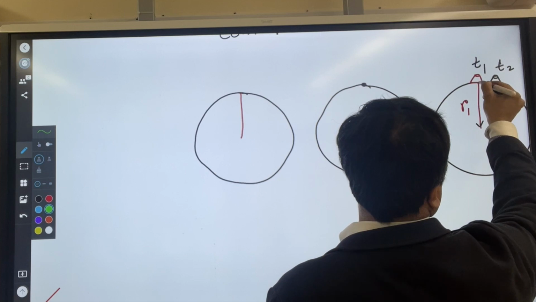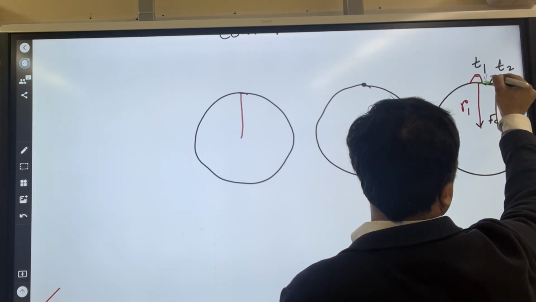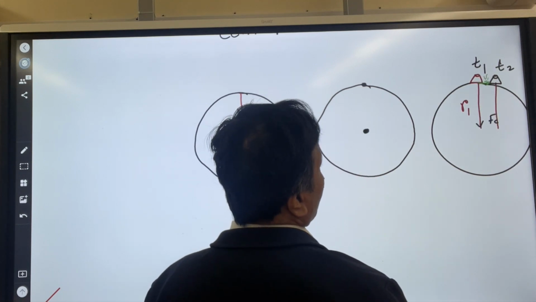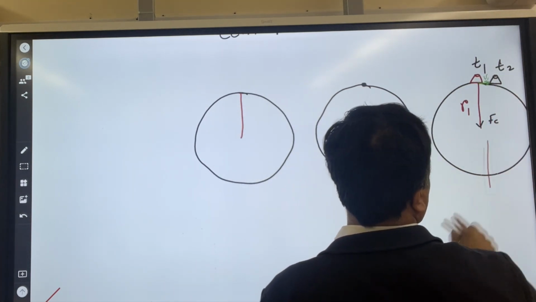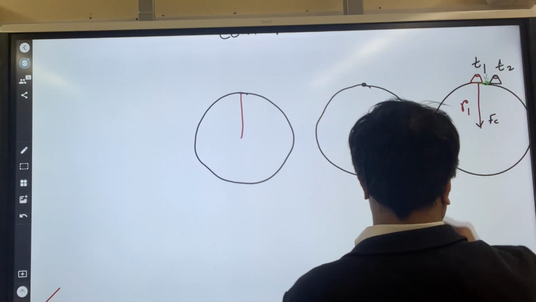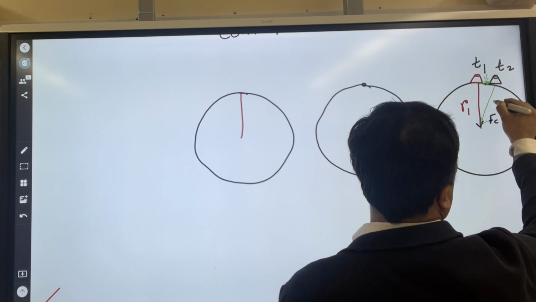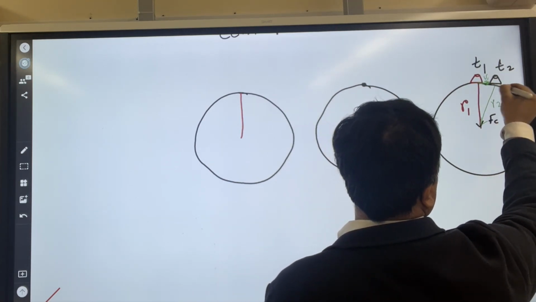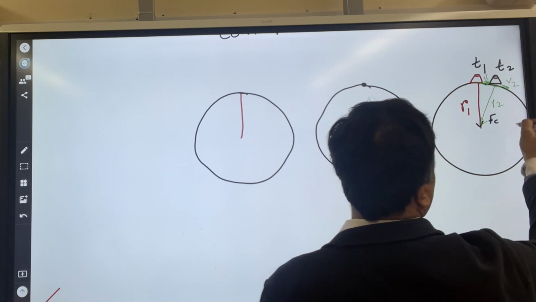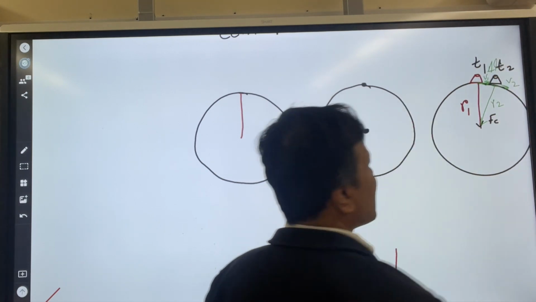Let's use the green for the velocity. This is velocity 1. And this is rope 2, but again, the rope is going to be changing direction, so it's going to look like this. So this is rope 2, and this is of course velocity 2. And this is delta L. What is delta L?